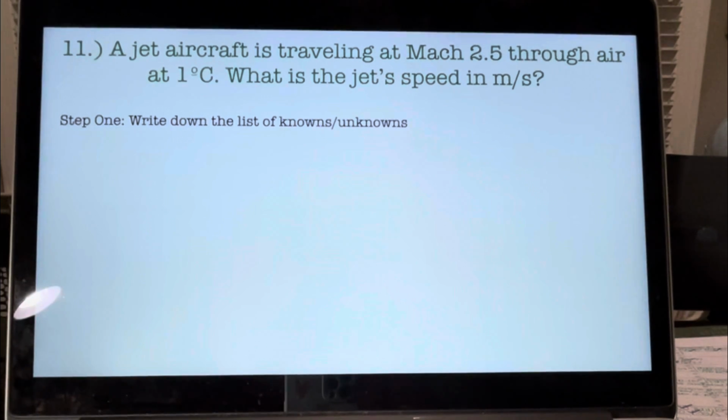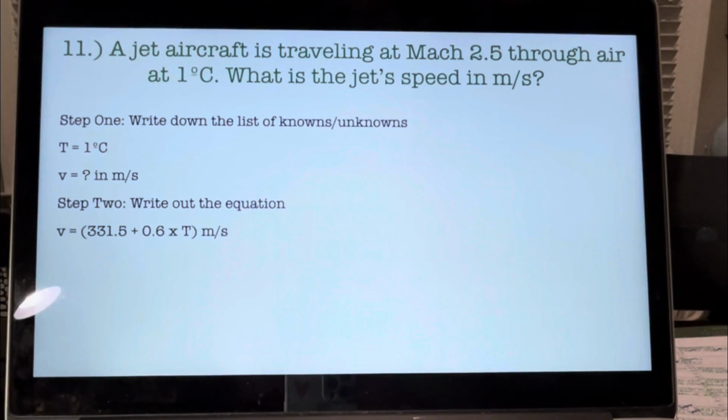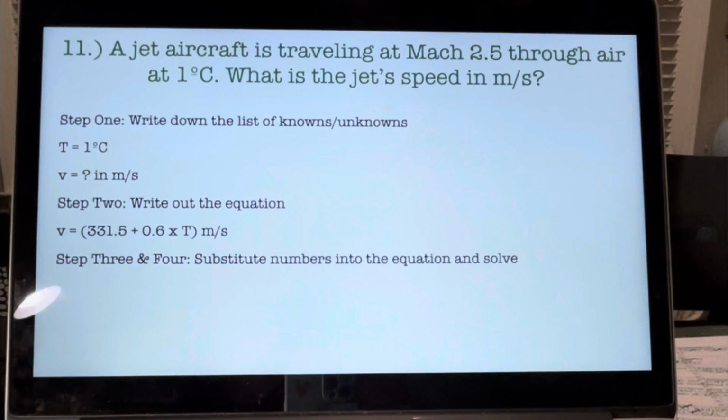Okay, step 1, always write down the list of knowns and unknowns. We have the temperature at 1 degree Celsius. We're trying to find the speed in meters per second. Step 2, write out the equation. The speed equals 331.5 plus the quantity 0.6 times the temperature, meters per second. Step 3 and 4, substitute numbers into the equation and solve. We're able to get the speed as 332.1 meters per second. So once again, that is the speed of sound at 1 degree Celsius.